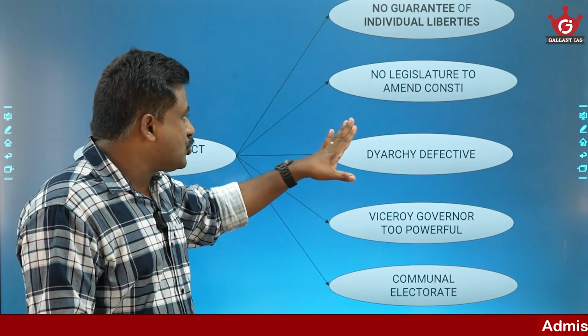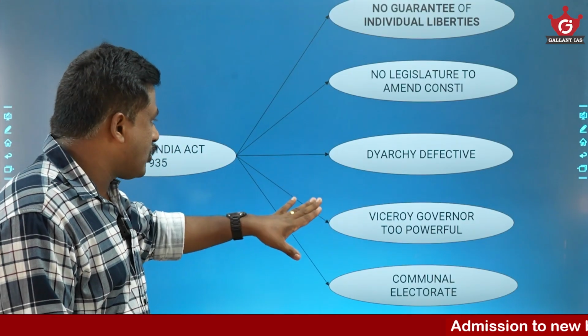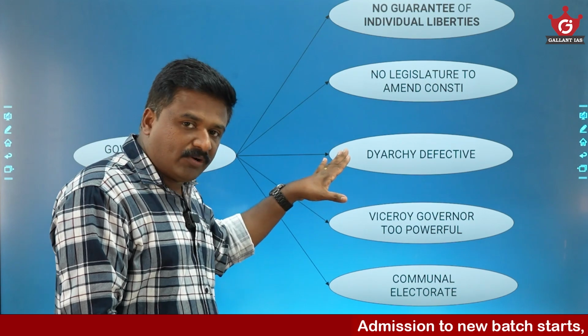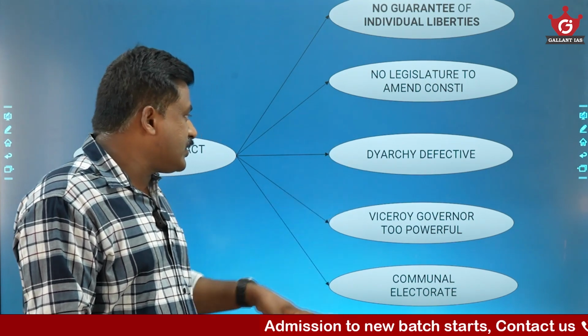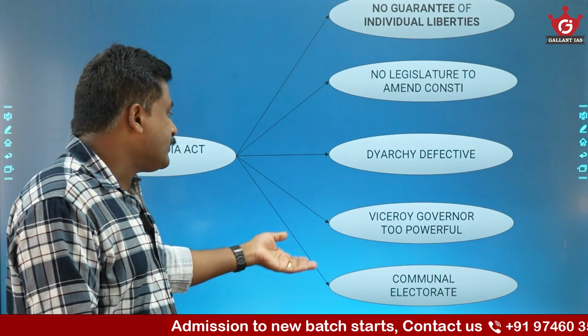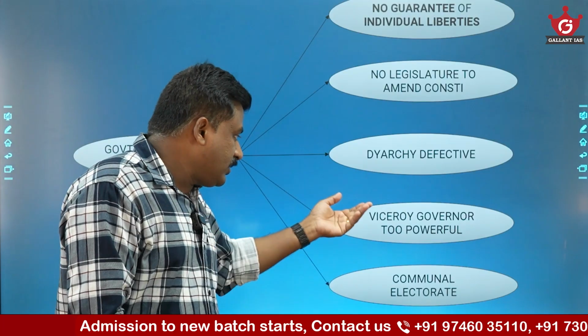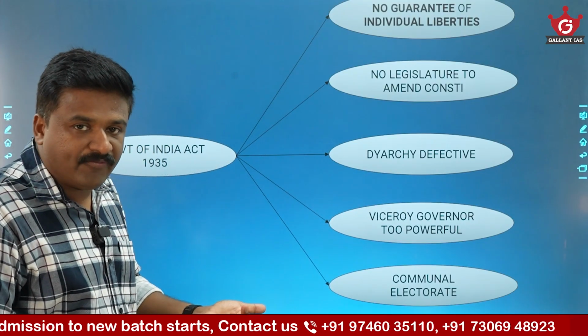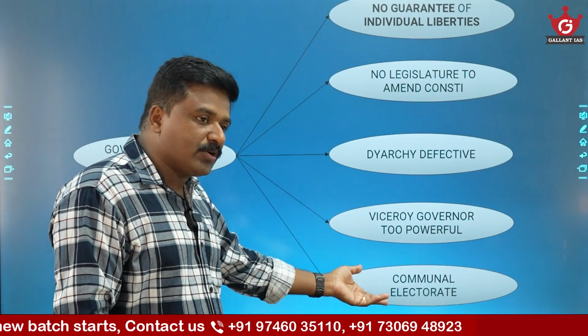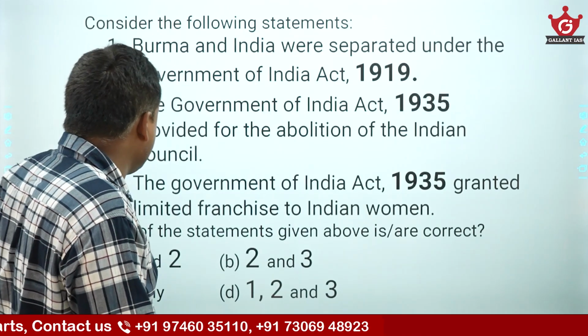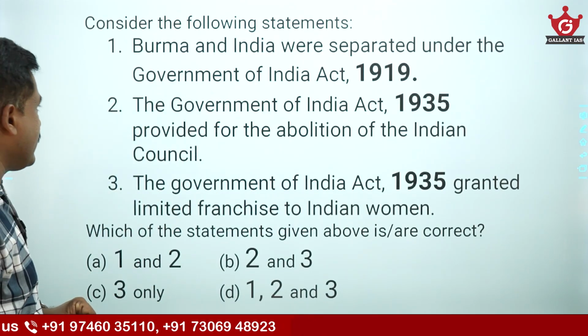No guarantee of individual liberties, and no power for the legislature to amend the constitution. Diarchy is defective, which is introduced in the center now. Viceroy and governor are too powerful, so there is no meaning of elected Indian ministers. Then the communal electorate is not abolished but extended. These are some problems with this 1935 Act.